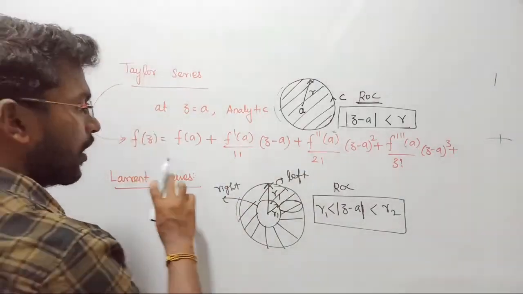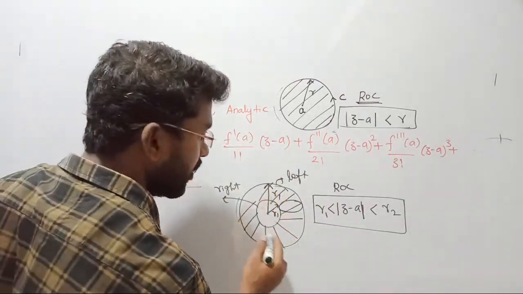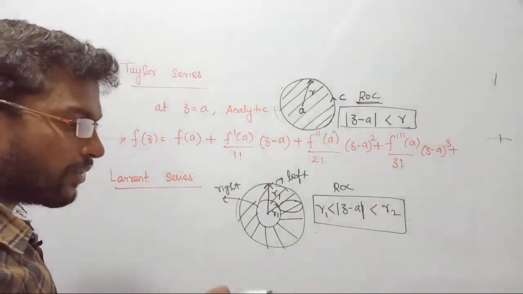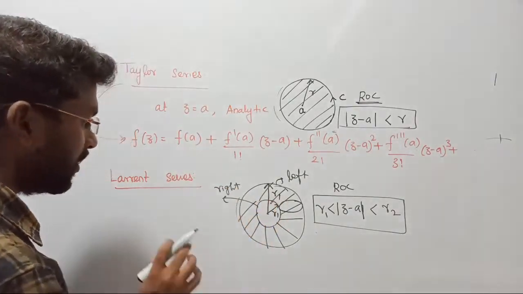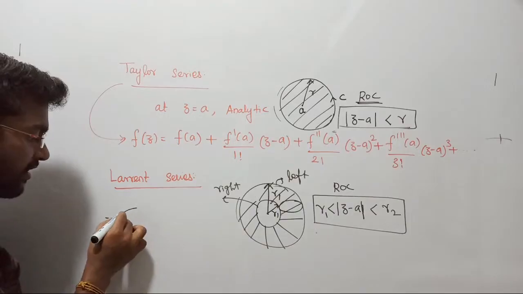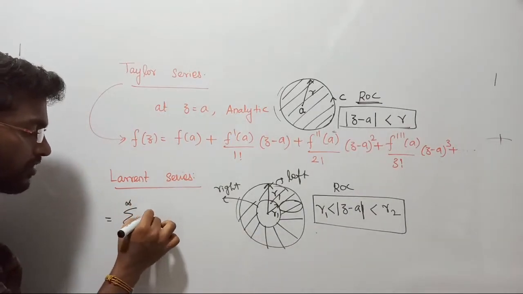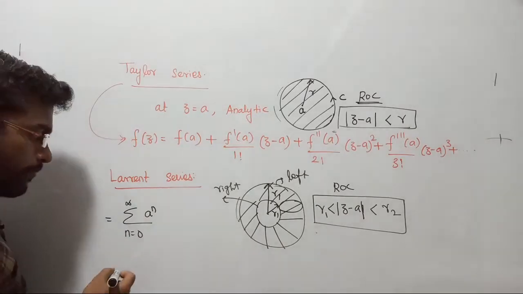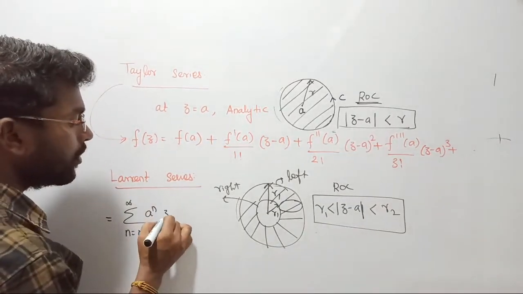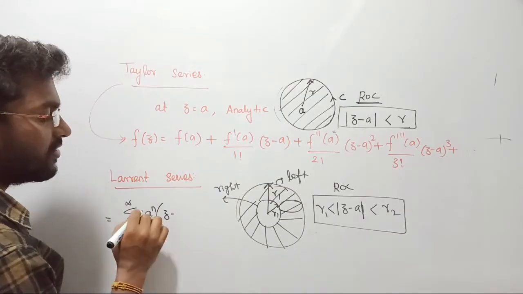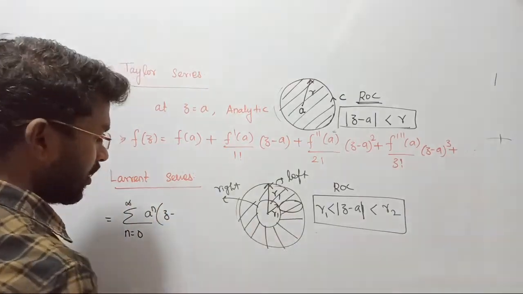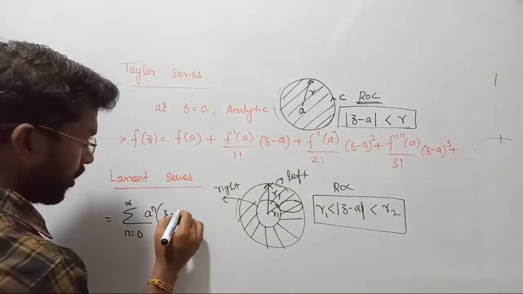Clear? So what the Laurent series has defined is two parts. It is the same thing we defined in the Z transformation. In the Z transformation also, for a right sided signal we set the limit from n equal to 0 to infinity. Just go through your notes. A power n into z minus, right. So we are just selecting a certain point. You select a point and you can define your region of convergence. You can select any point.